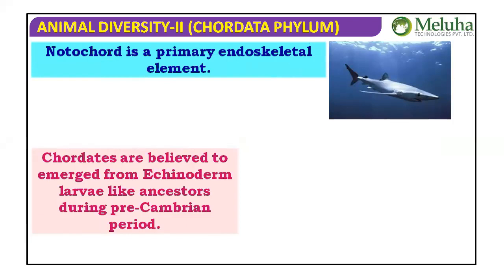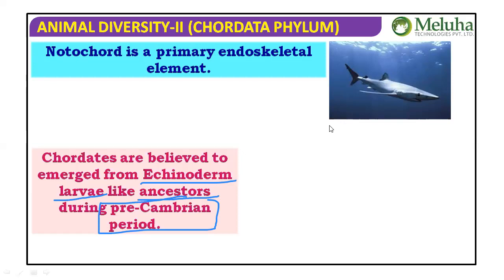Chordates are believed to have emerged from echinoderm larvae-like ancestors during the Precambrian period. Period is a geological time scale.